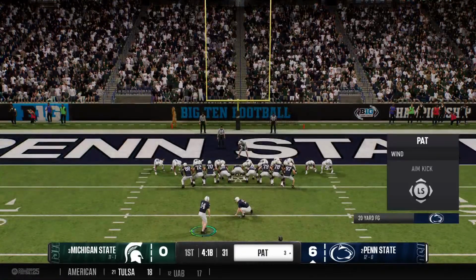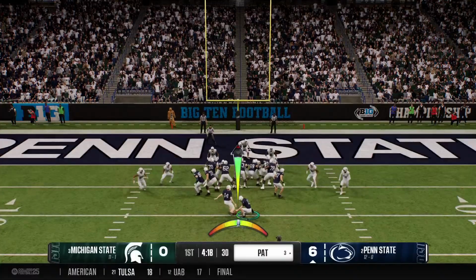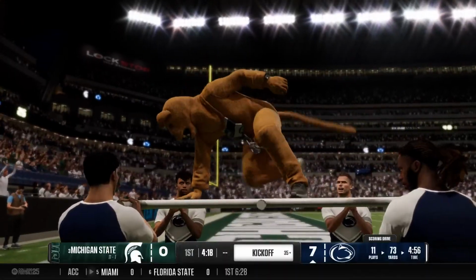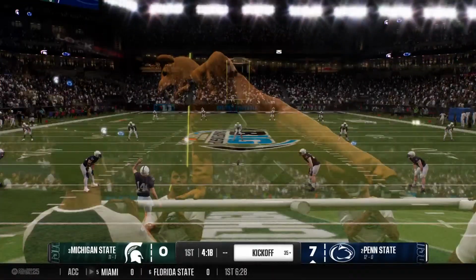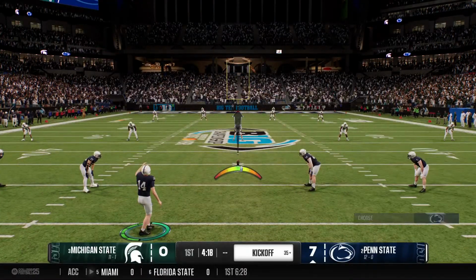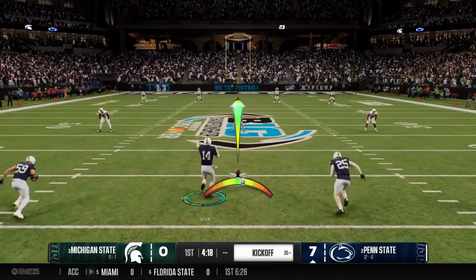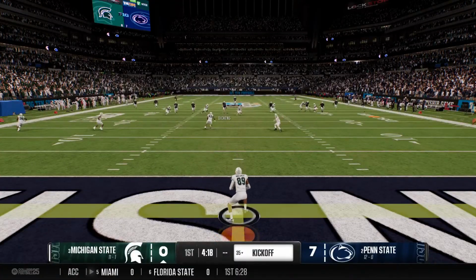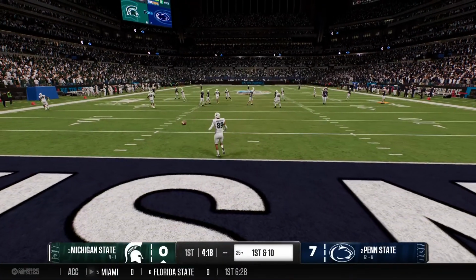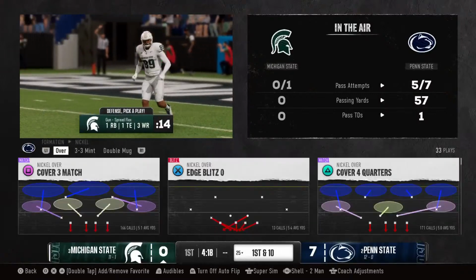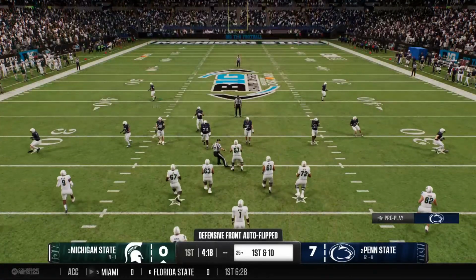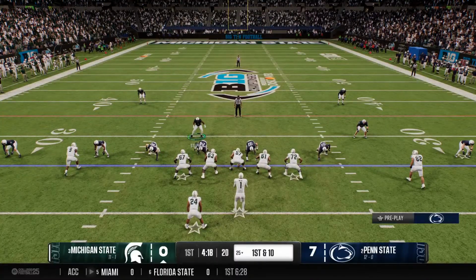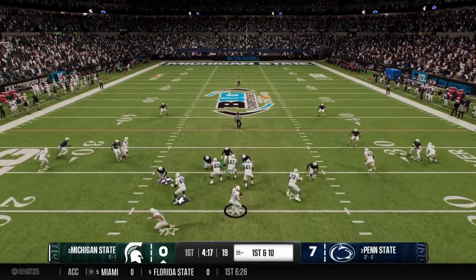They're set now to try the PAT. And it's 7-0 after the PAT. Kickoff team is on the field to boot this one away. And he'll just take a knee. Drive will start at the 25-yard line. And the Michigan State offense is back out on the field. We'll see if this quarterback can shake off the interception he threw in the last possession.